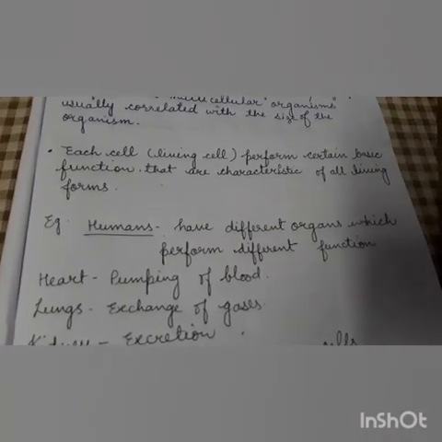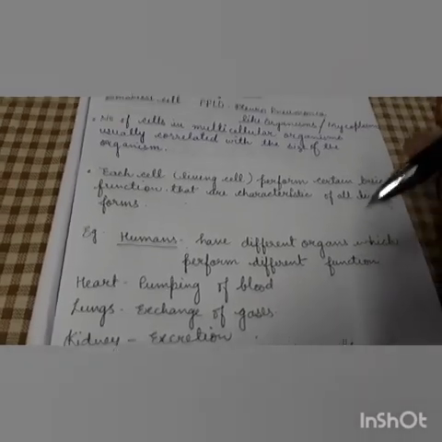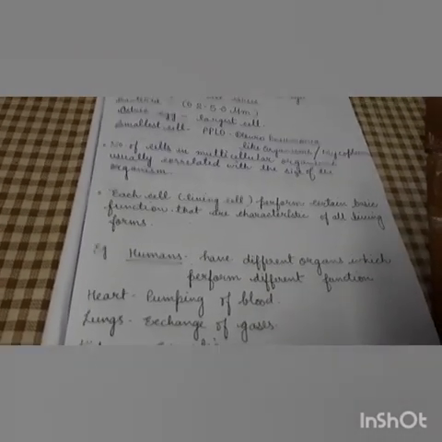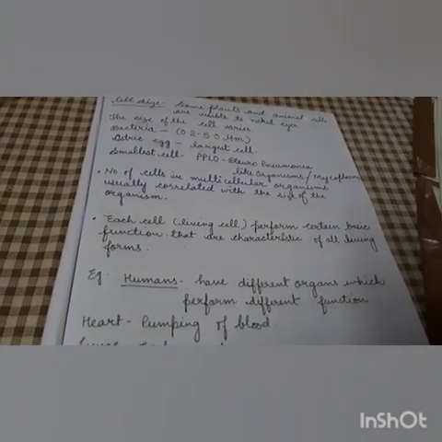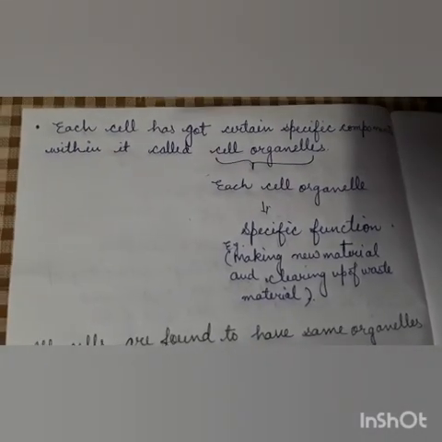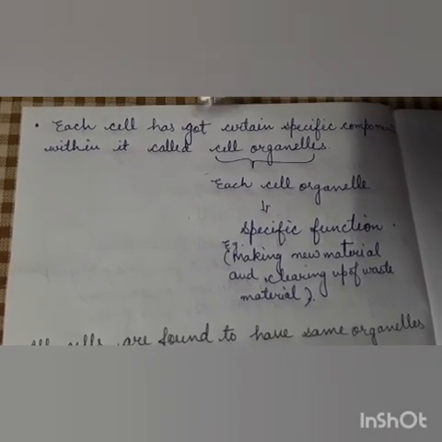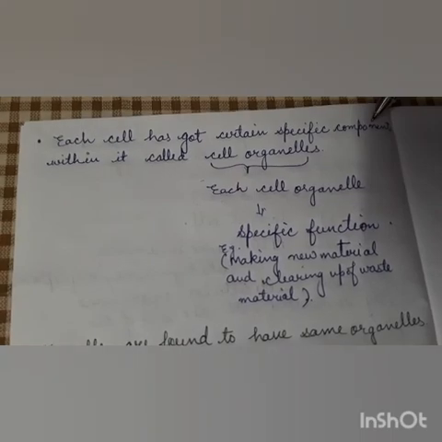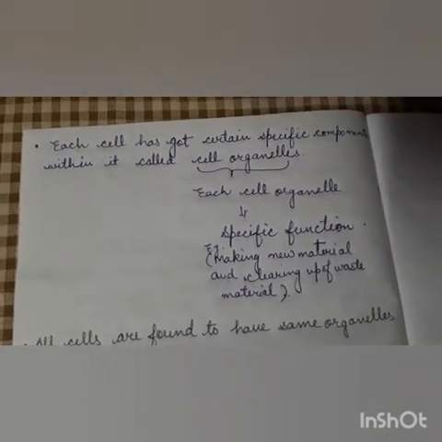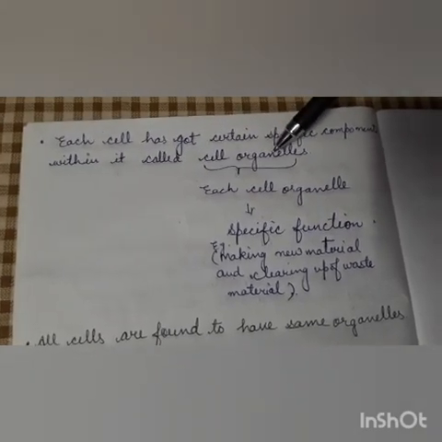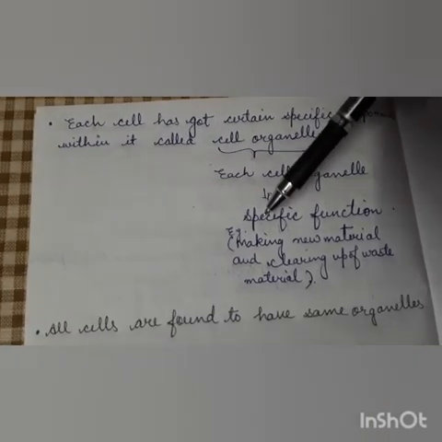How? Because cells have some cell organelles in them, which are the same in most cells, and cell organelles make a cell. So children, what are cell organelles? Each cell has certain specific components, specific parts, and these parts are called cell organelles, and each cell organelle has a specific function.